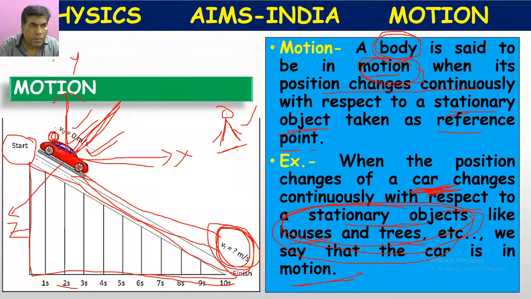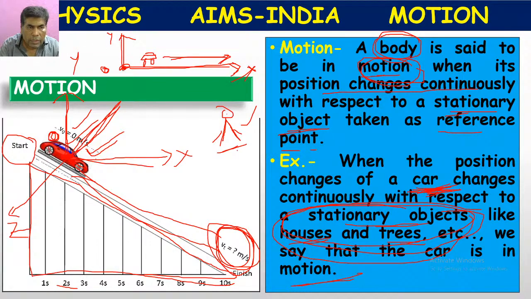Suppose we have a car here, or let's take any vehicle here. Suppose this is the x-axis, this is the y-axis, and this is the origin O. If this car is moving along this line, in this direction, then we can say that from the origin it is moving in the direction of the x-axis.